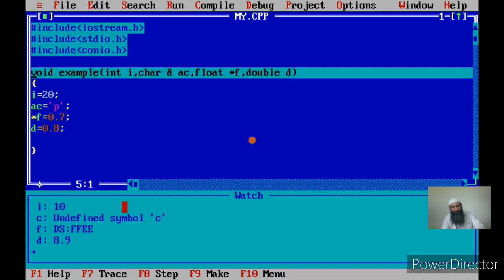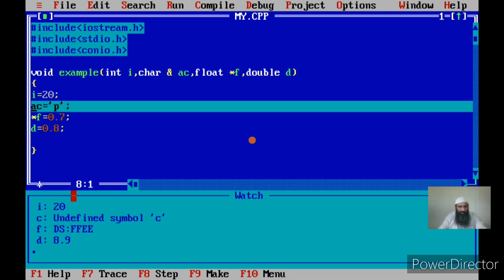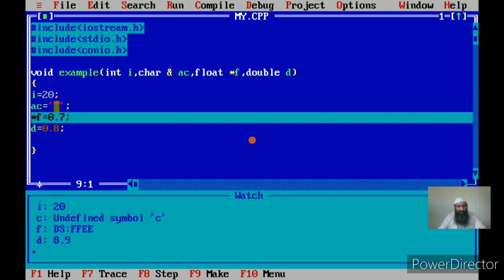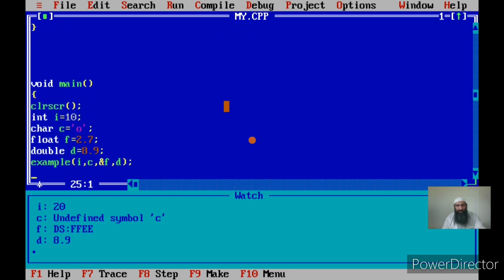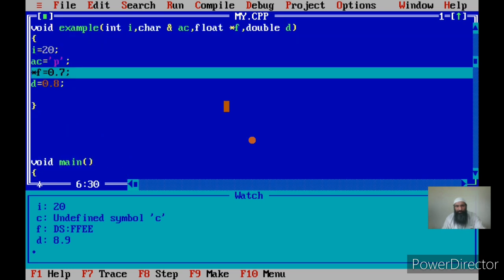Now I make a change to I. I is now 20. I make a change to AC, I change it to P. Now I change the contents of the variable whose address is stored in a pointer, with that pointer. In other words, I am changing the contents of the actual argument F, whose address I am passing in the pointer F. Now I change the contents of that argument F by using a star operator on it, since F is a pointer.